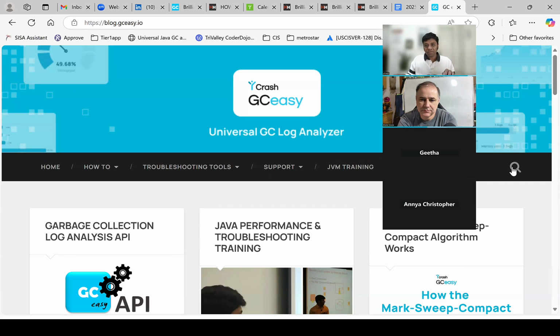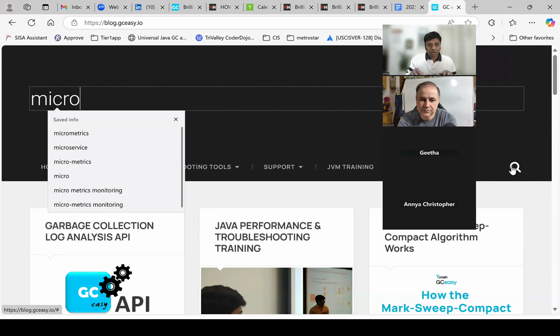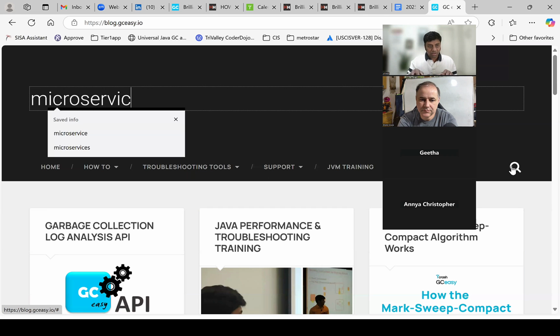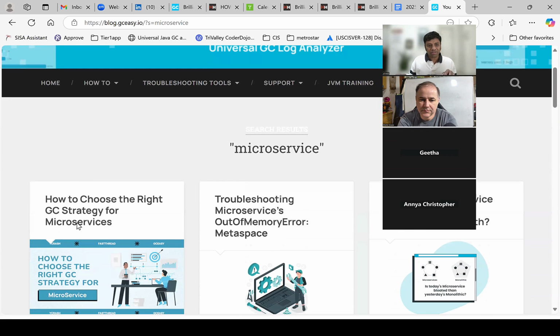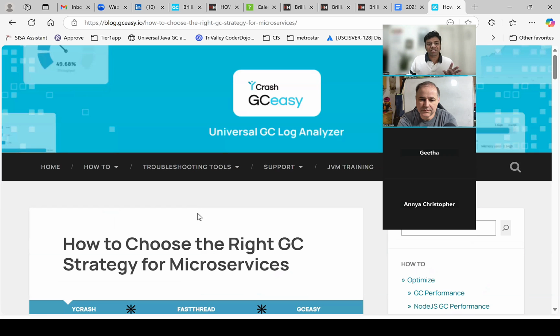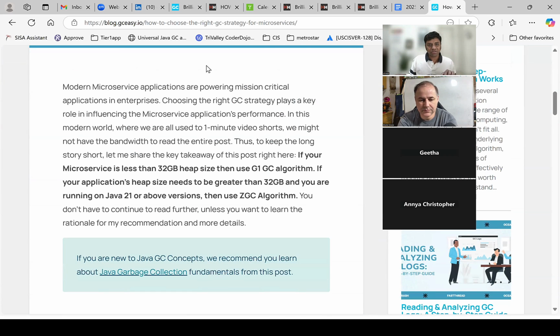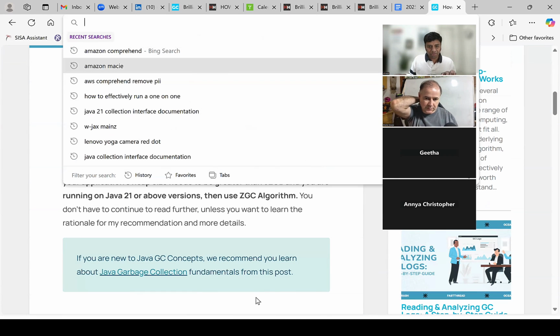But here, I want to share with you a blog post, especially since a lot of us are in the microservices world: how to choose the right GC strategy for microservices. So let me put this in the chat window.